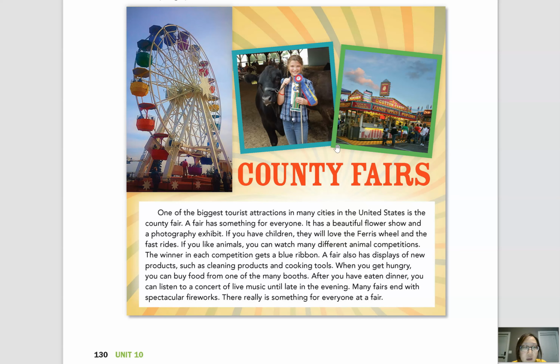What else? Corn dogs and all kinds of popcorn. So these are really popular fair foods.